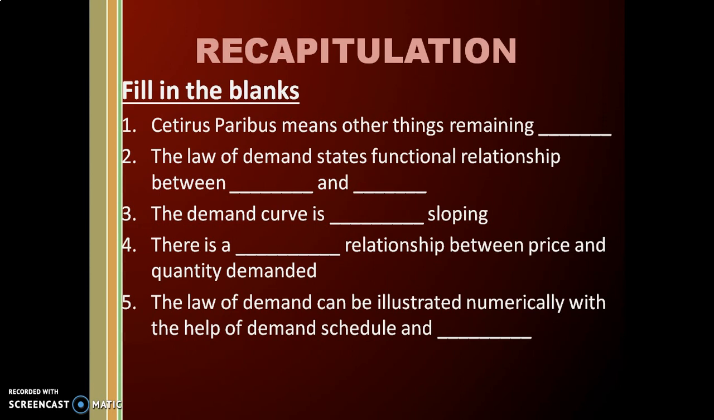Who would like to answer? Yes, it is downward sloping. There is a dash relationship between price and quantity demanded. What is the nature of relationship? Exactly. There is inverse relationship. The law of demand can be illustrated numerically with the help of demand schedule, and apart from demand schedule, which thing have we used? Exactly, we have used the demand curve.